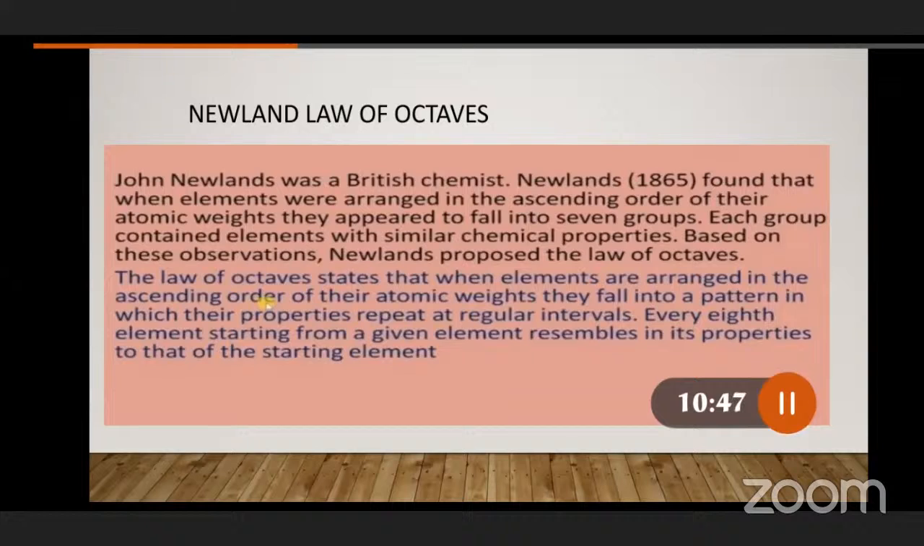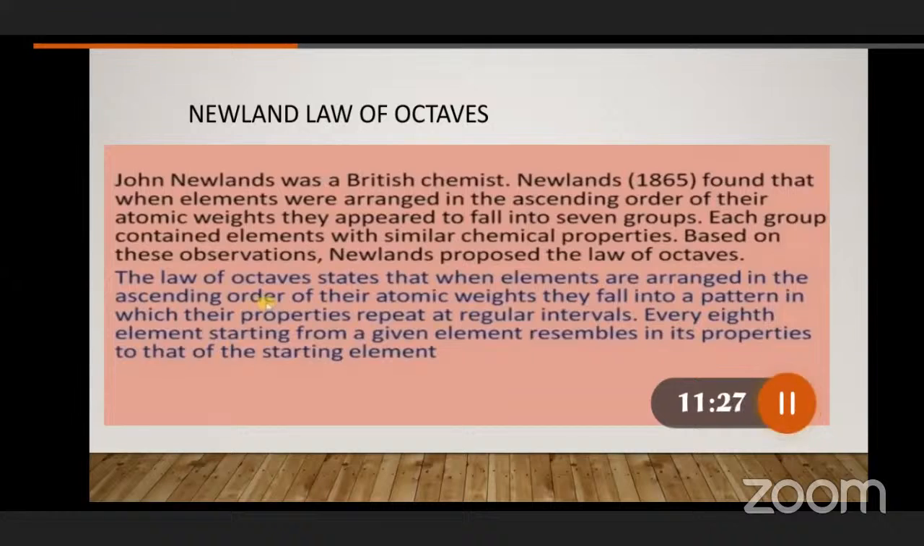Students, once you observe here, previously Dobereiner constructed the periodic table based on the increasing atomic weights. Similarly, the same phenomenon is taken by Mr. John Newlands. Atomic weight increasing manner only, Dobereiner constructed the periodic table. Similarly, in increasing atomic weight manner only, John Newlands constructed his. When elements were arranged in the ascending order of their atomic weights, they appeared to fall into 7 groups. Each group contained elements with similar chemical properties.